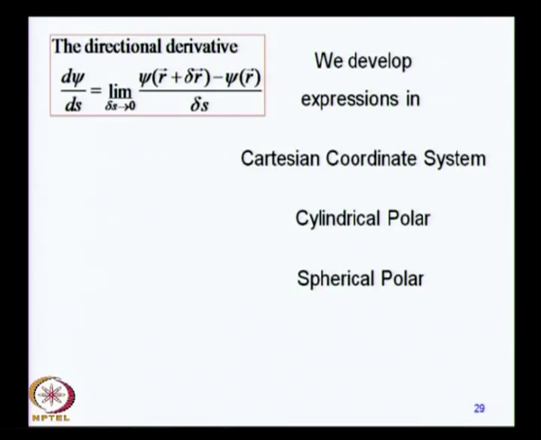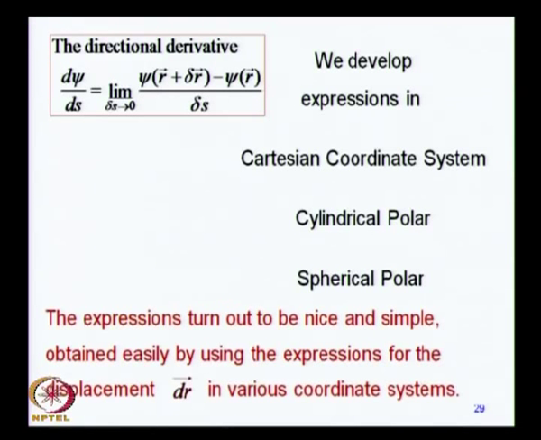So, we will proceed to develop expressions in Cartesian, cylindrical and spherical polar coordinate systems. And what is important, as we have recognized, is this displacement delta r, which is a vector. Now, this vector will of course have different expressions in different coordinate systems, because the position vector itself has different expressions in different coordinate systems.